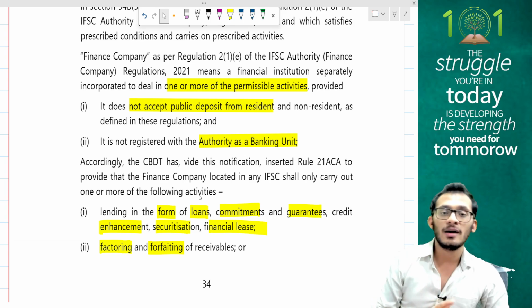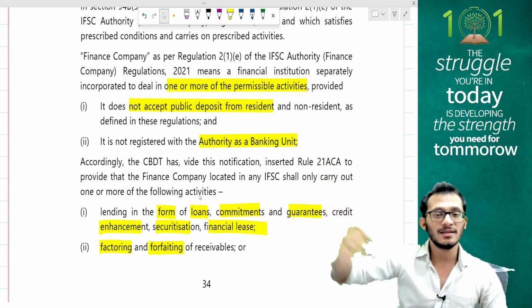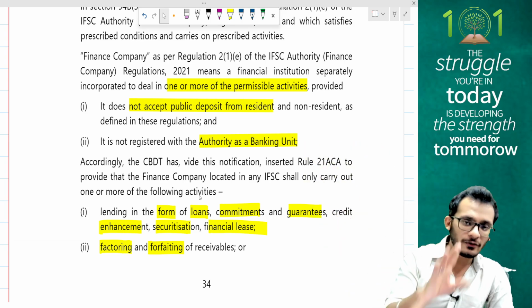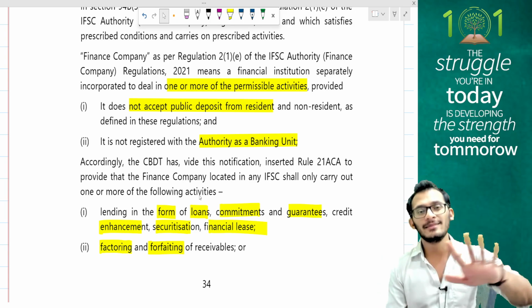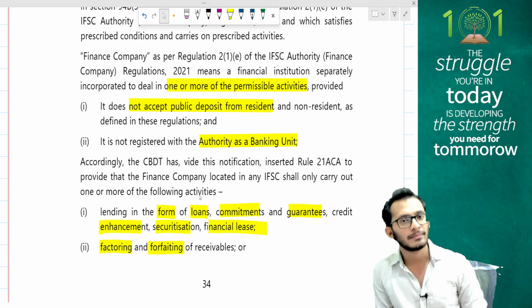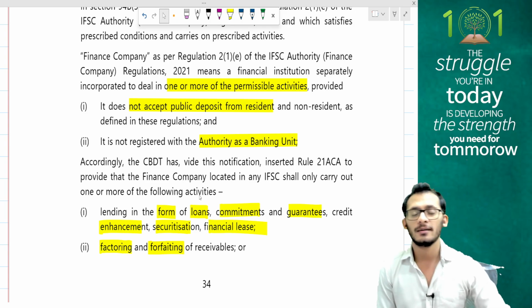What are the timelines which you have in order to pay your compounding charges, starting from 1 month to 6 months to 12 months to 24 months? That has to be kept in mind. In the revised guidelines, say what are the cases where you have to go and approach only CBDT for compounding applications is something to be kept in mind. These are some very critical things which you need to keep in mind for the purpose of your compounding application.